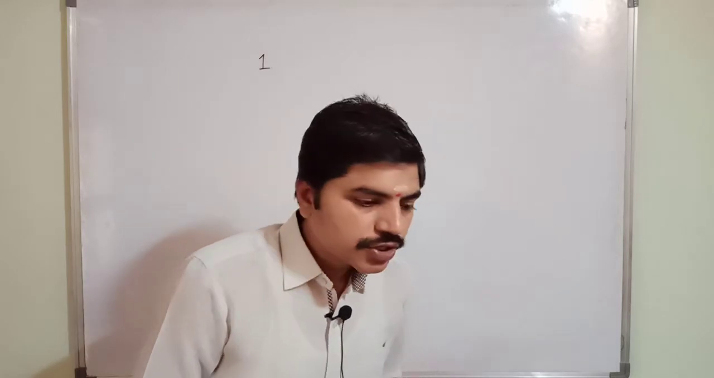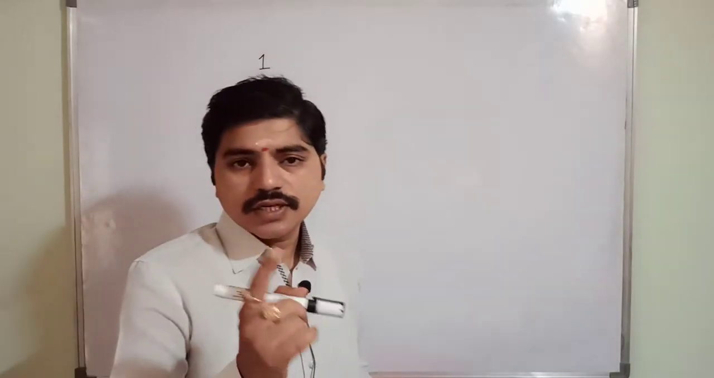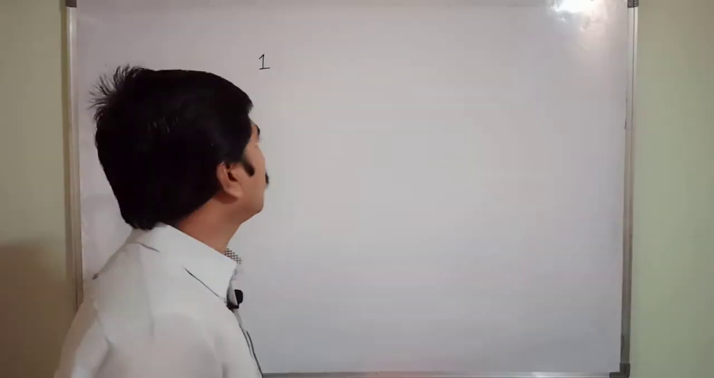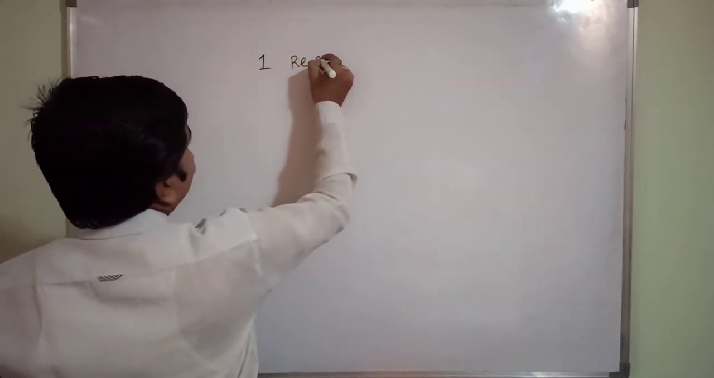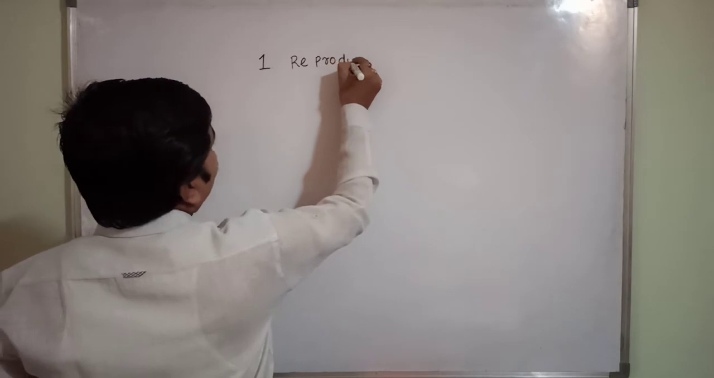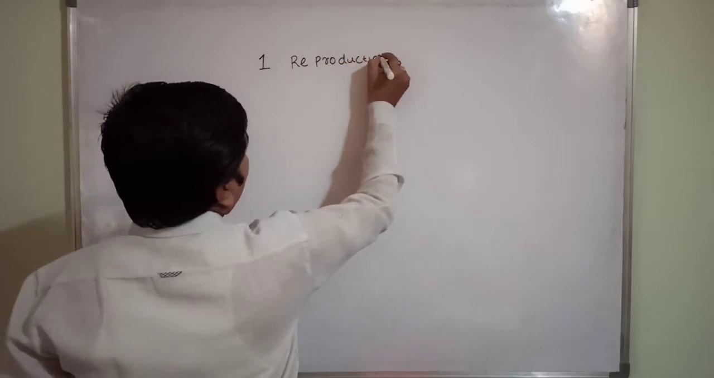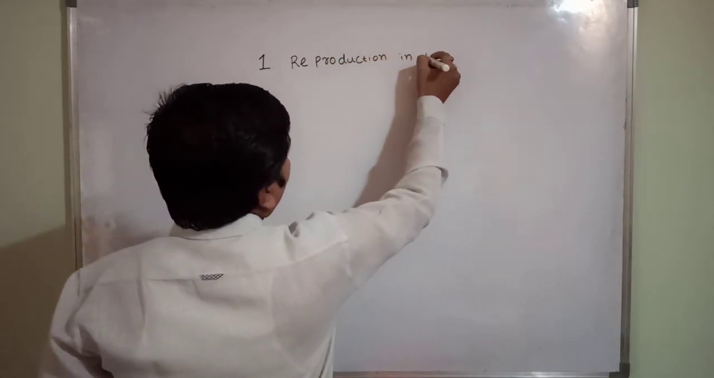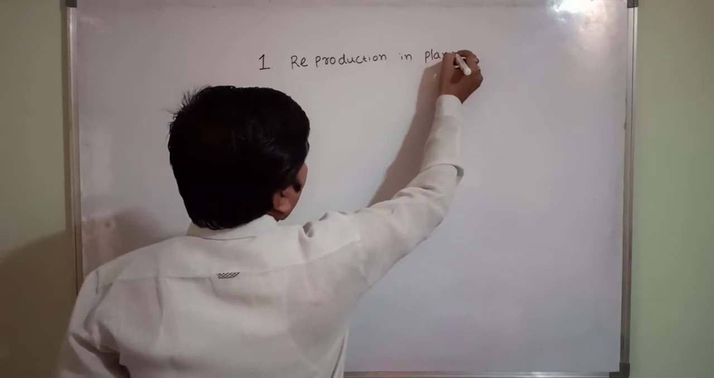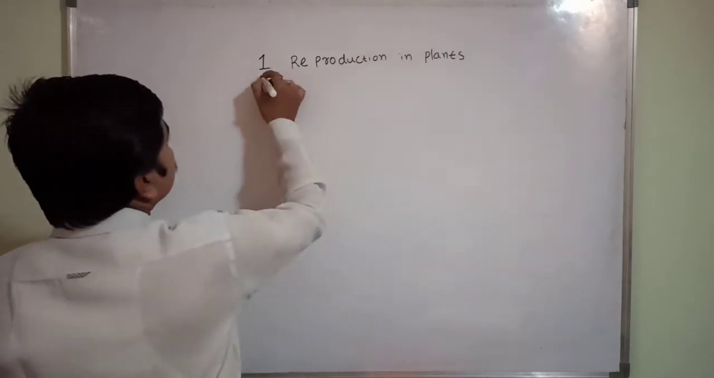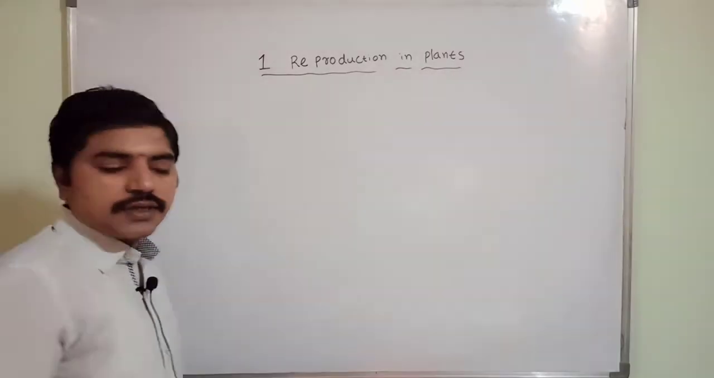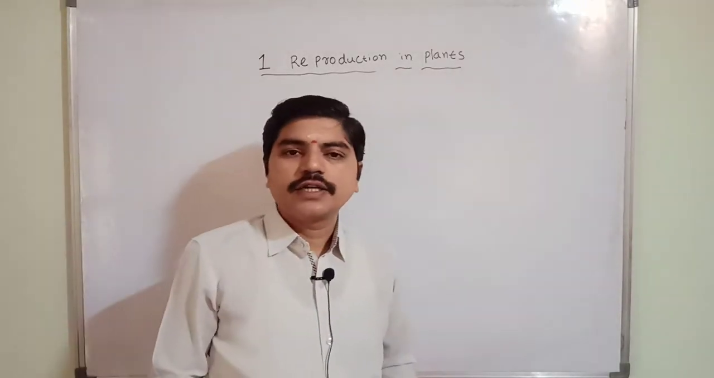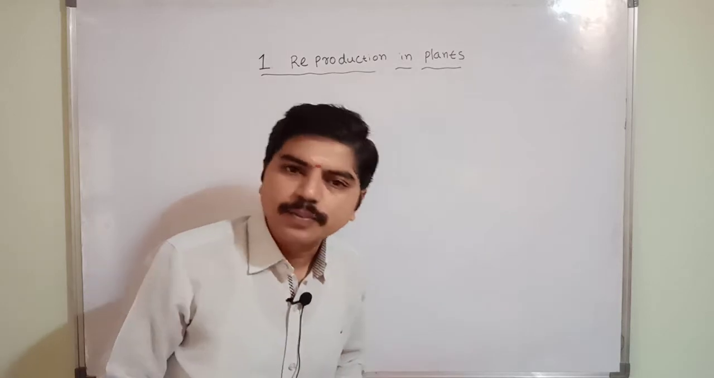So our first lesson is reproduction in plants. What is that? Reproduction in plants. What is the first lesson? Reproduction in plants. So reproduction in plants means we can see the different types of plants.